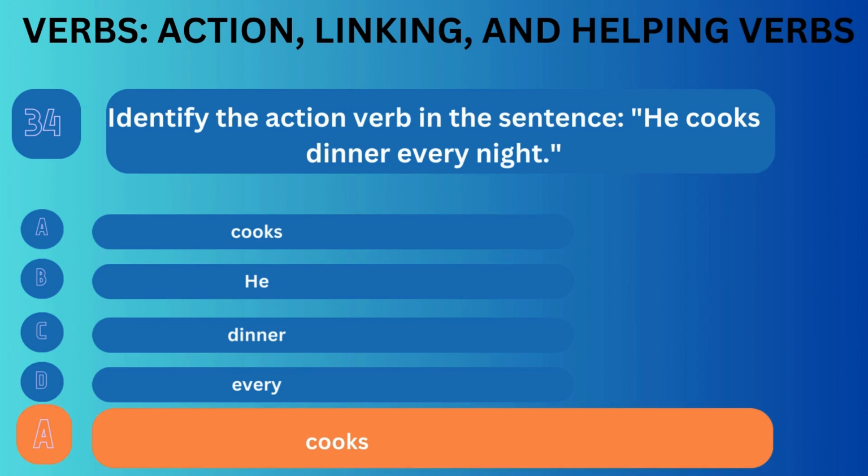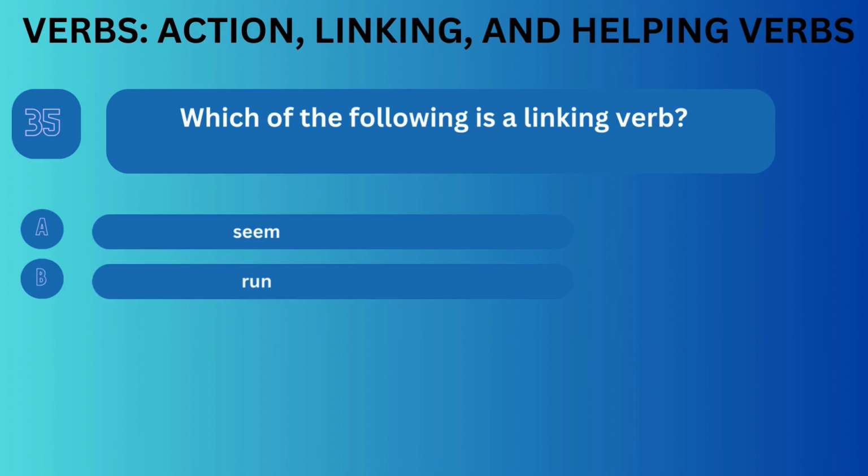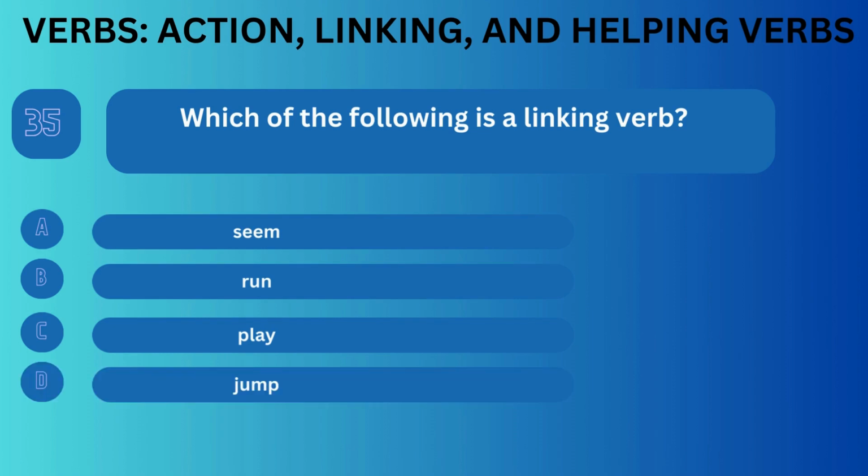Correct answer is A. Question number 35. Which of the following is a linking verb? Option A, seem. Option B, run. Option C, play. Option D, jump.